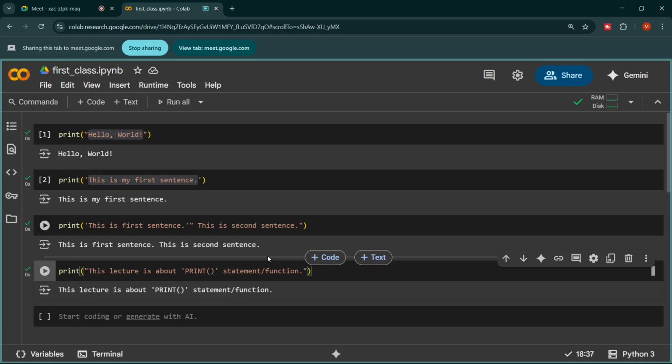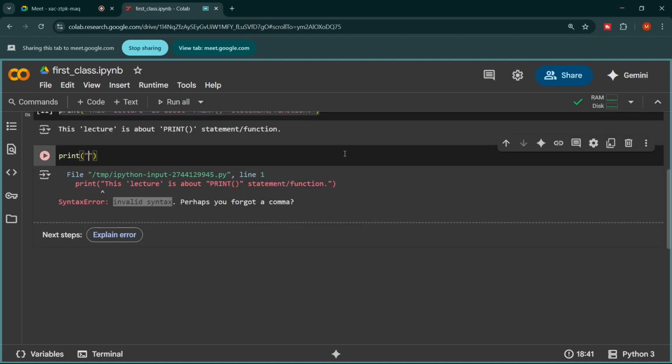What it is saying is invalid syntax. And whenever we see the error invalid syntax, that means we have made a mistake while writing the statement, right? So what is the error? Now look, understand this thing: I have used double quotation mark to print my sentence.